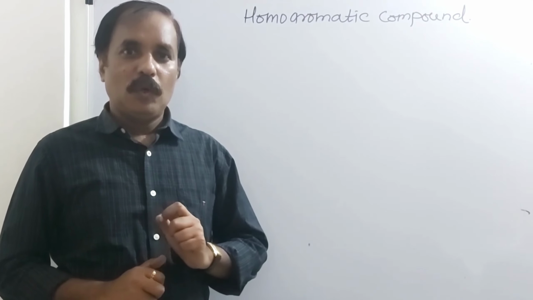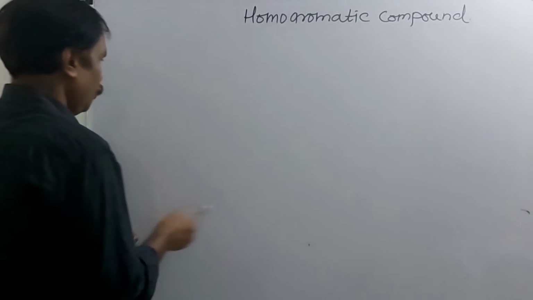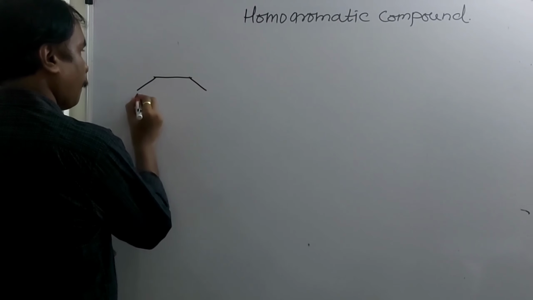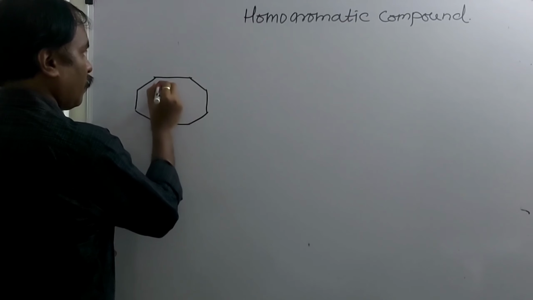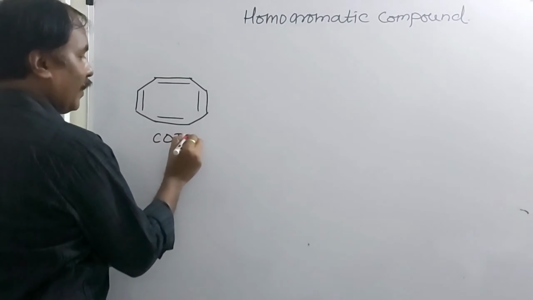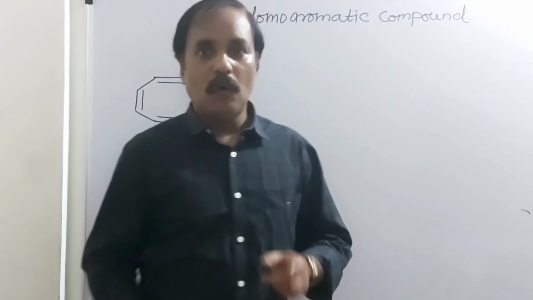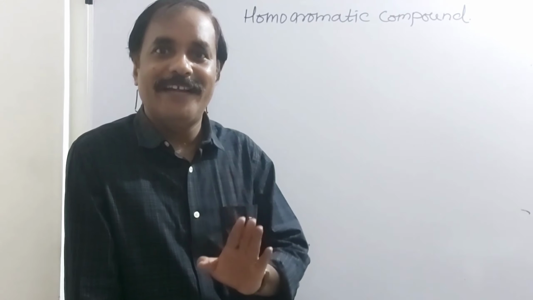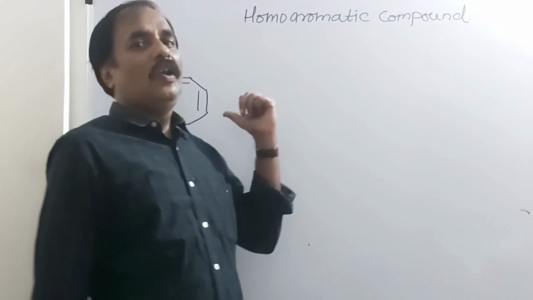To explain this concept, I will take the example of cyclooctatetraene. You know the structure of cyclooctatetraene. Already we have taken this example. This is cyclooctatetraene. The concept is very simple, so don't leave this video, watch till the end to clear this concept and get the idea about homoaromaticity. So for this I have taken cyclooctatetraene.